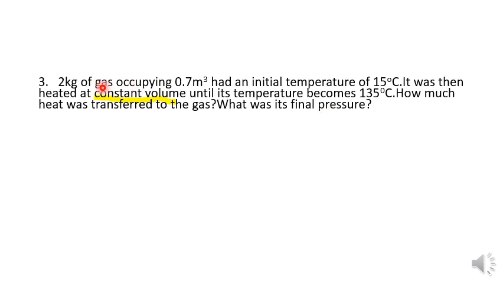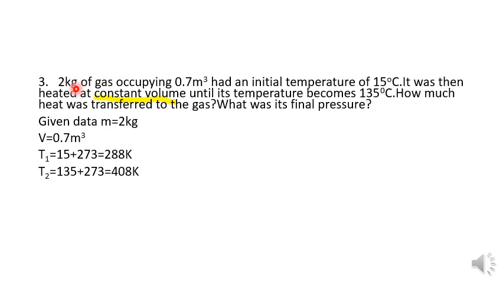Mass M is equal to 2 kg, volume 0.7 meter cube, initial temperature T1 15 degrees centigrade, so T1 plus 273 is 288 Kelvin, T2 135 plus 273 is 408 Kelvin, and it is heated at constant volume. Next, how much heat is transferred to the gas, and what is the final pressure?